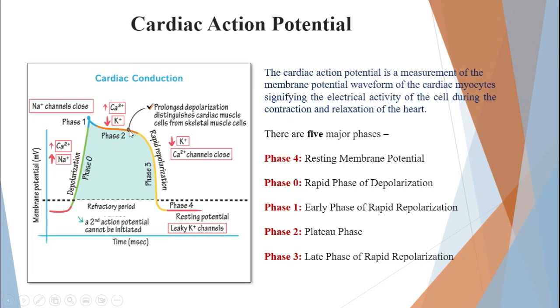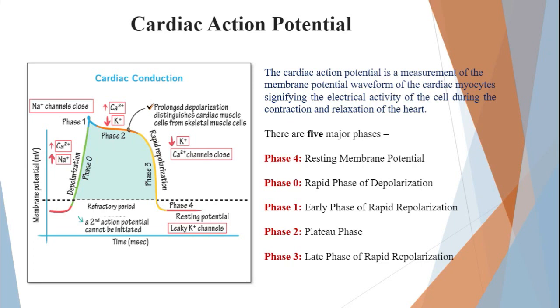Now after this we come into phase 3, wherein there is the closure of the potassium as well as the calcium channels. This leads to a phase of rapid repolarization, or rather relaxation of the cells, and then comes phase 4.